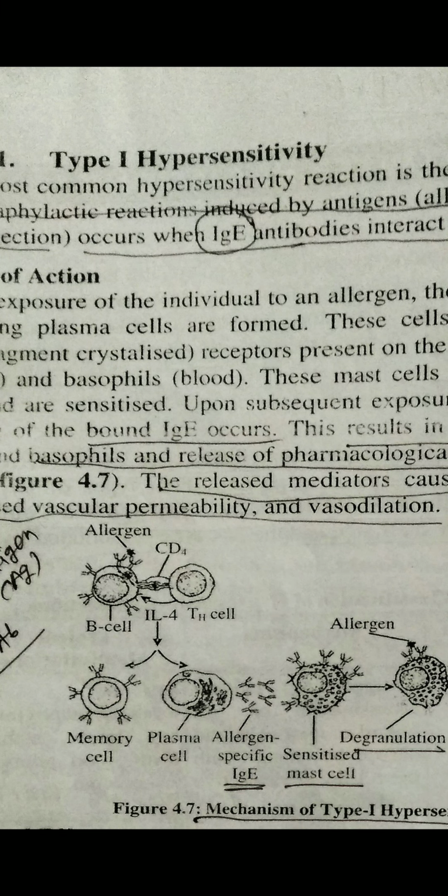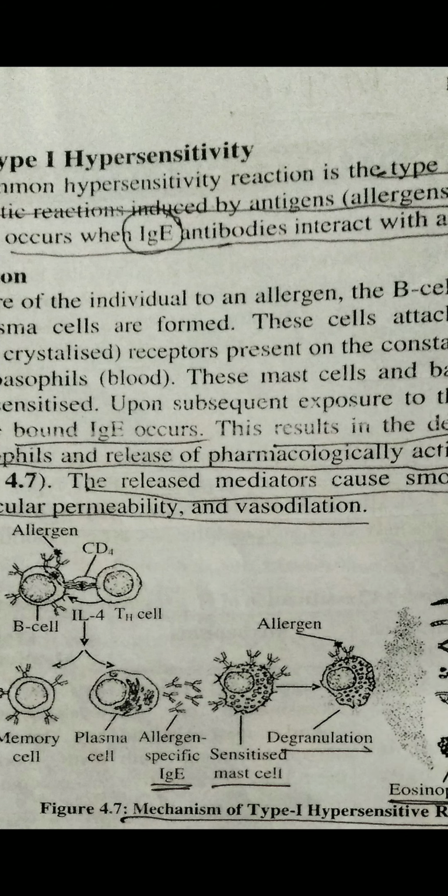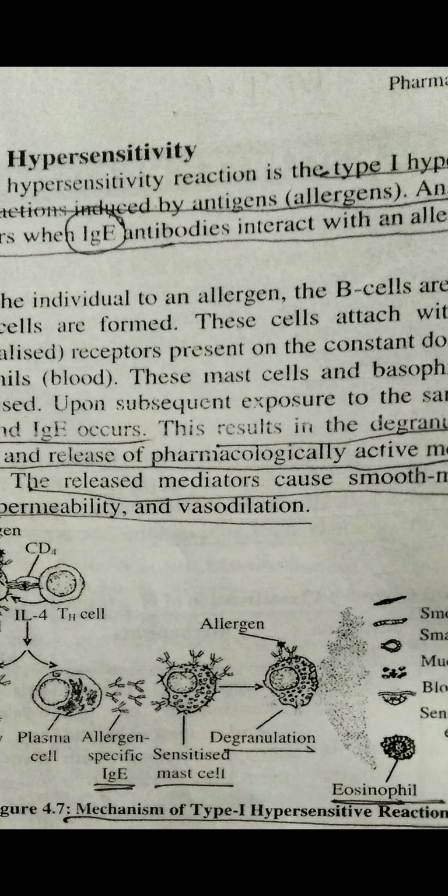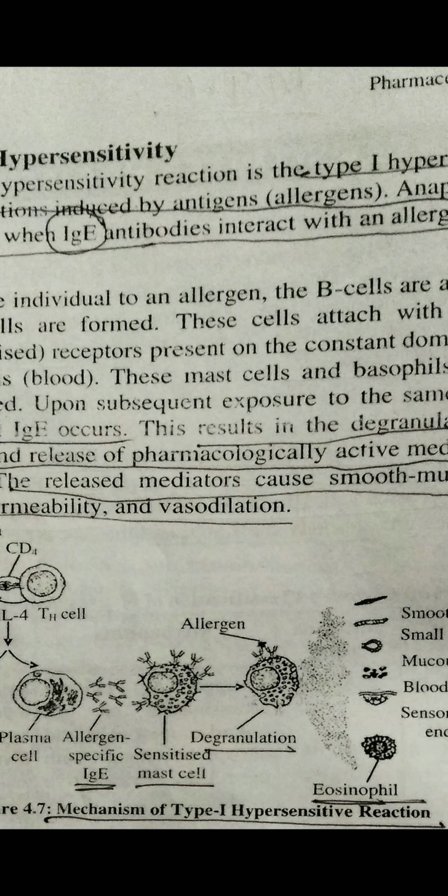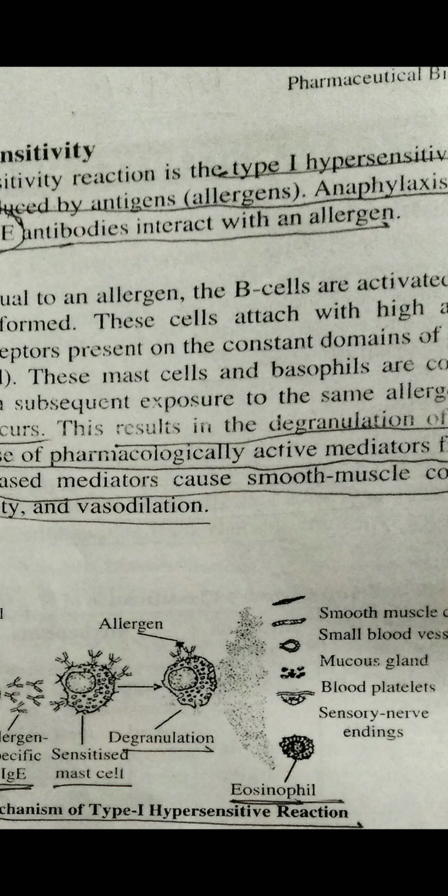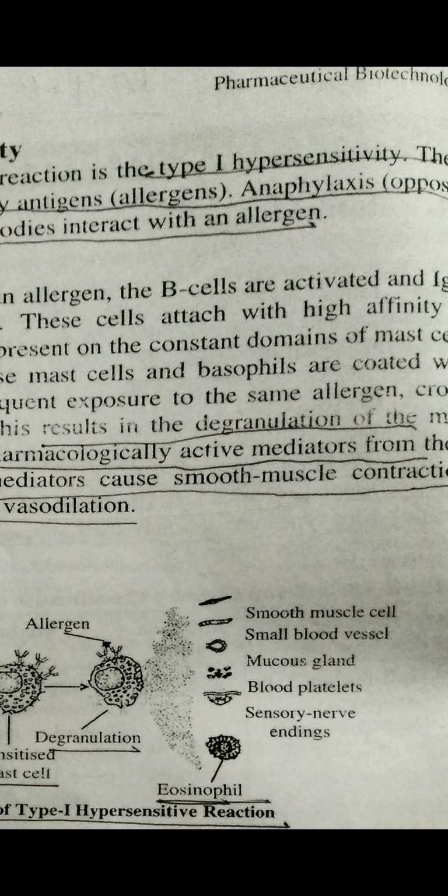Now these both are converted into the memory cell, and they are memorizing and recognizing this, and due to that allergen-specific immunoglobulin binds to the mast cell of the blood, and due to that binding and sensitization process, the allergen degranulates the normal cell, and ultimately the cell will be damaged.